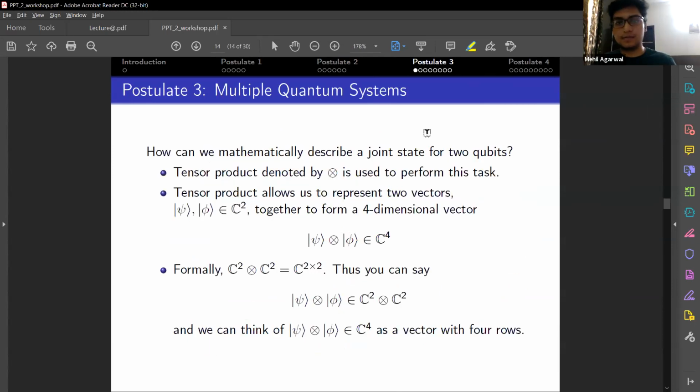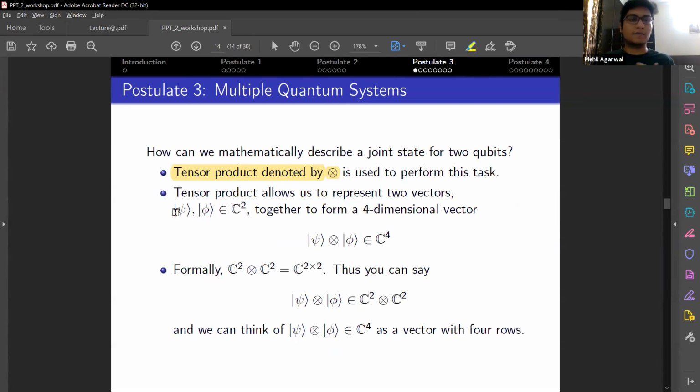Okay, so now we'll discuss multiple quantum systems. We discussed how to act on a single qubit, a single quantum system, and what a single quantum system is. Now we need to determine what multiple quantum systems are and how we can mathematically model these systems. So the tensor product does the job for us to represent multiple qubit states together.